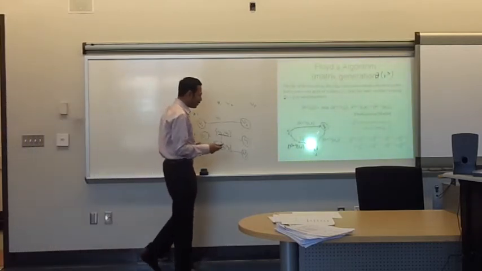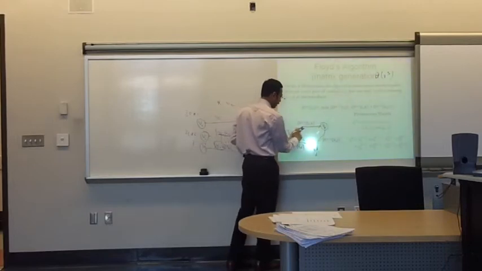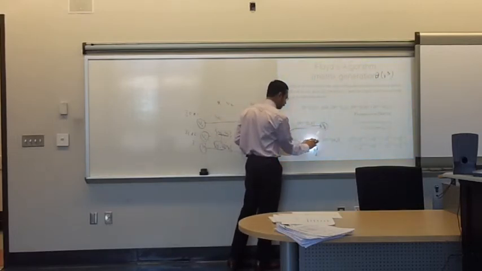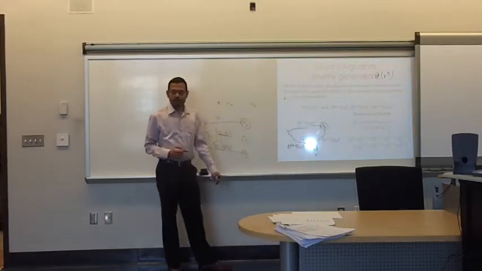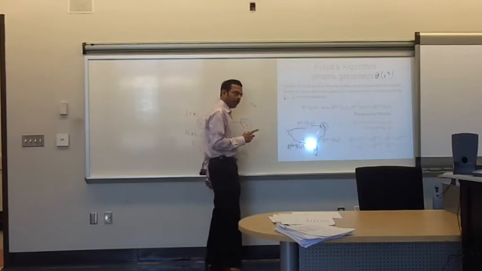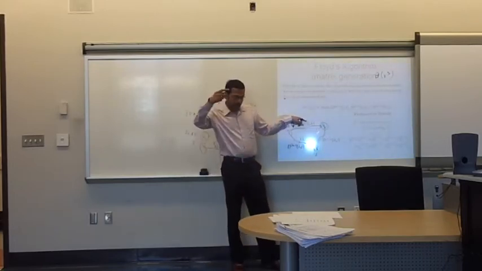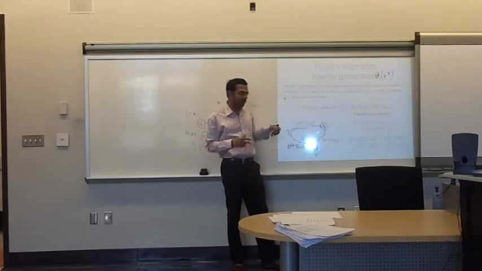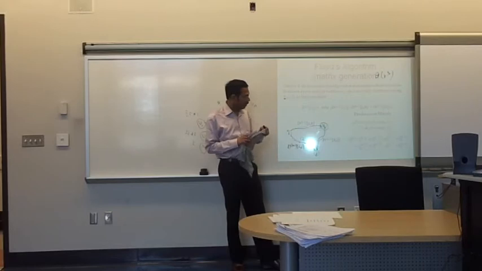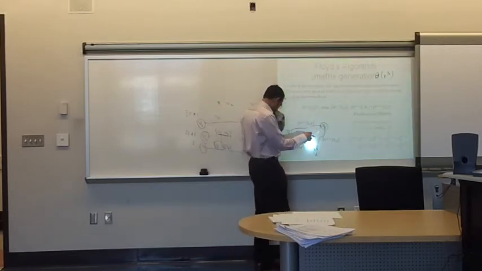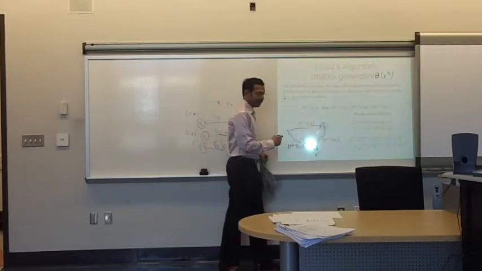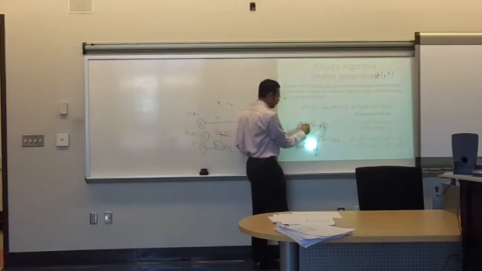So if we can reduce the weight from Vi to Vj by going through Vk, okay? So Vi to Vk, now again, how do we know the weight of the path from Vi to Vk? Based on the k minus 1th iteration, there will be some estimate of the path from Vi to Vk. Similarly, there will be some estimate of the path from Vk to Vj, based on the k minus 1th iteration.